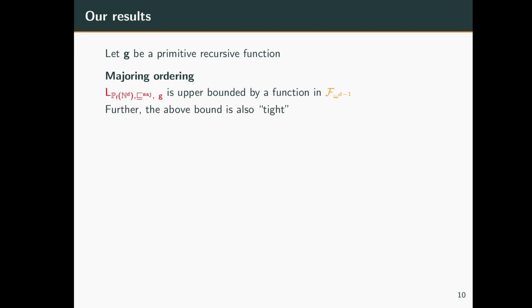What do I mean by this? We show that there is a polynomial function g such that its length function is lower bounded by a function in f omega to the d minus 1. So these are our results for the majoring ordering.